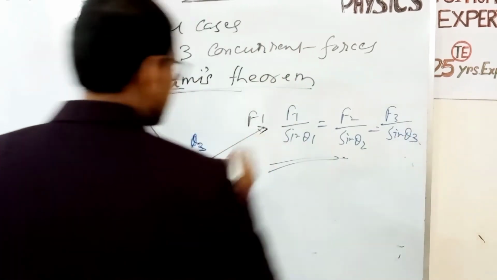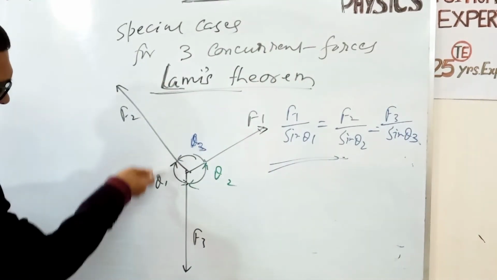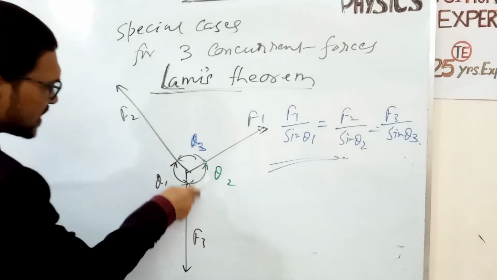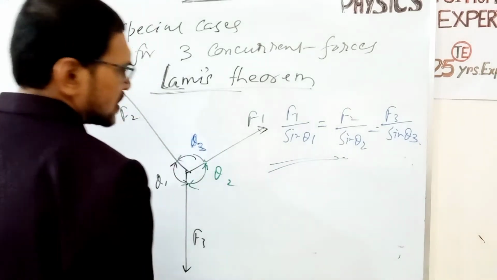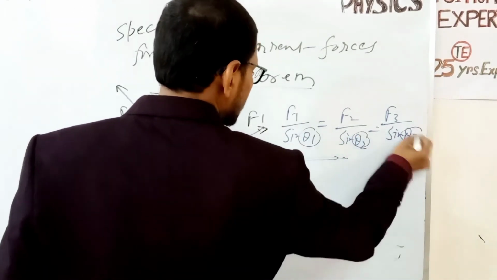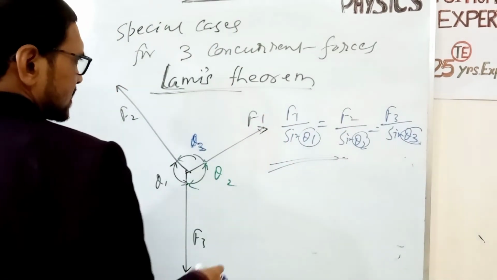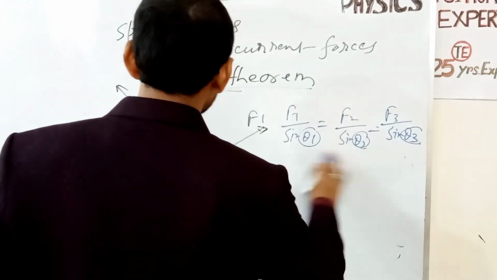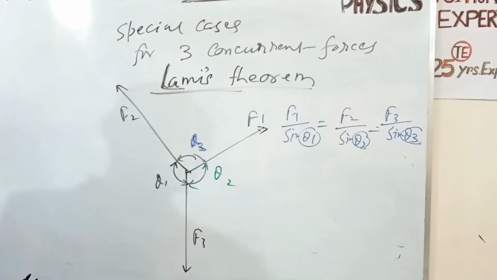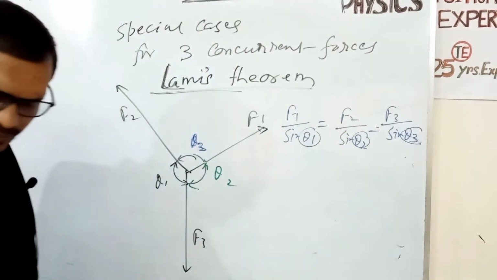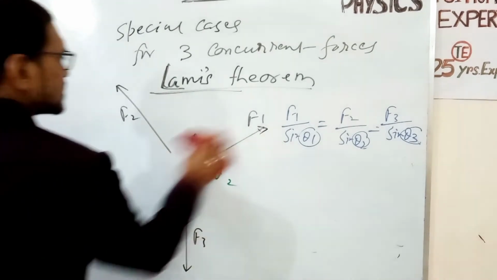That is, each force divided by the sine of its opposite angle. This statement is Lamy's theorem. Now how do we use this theorem for solving three concurrent forces?